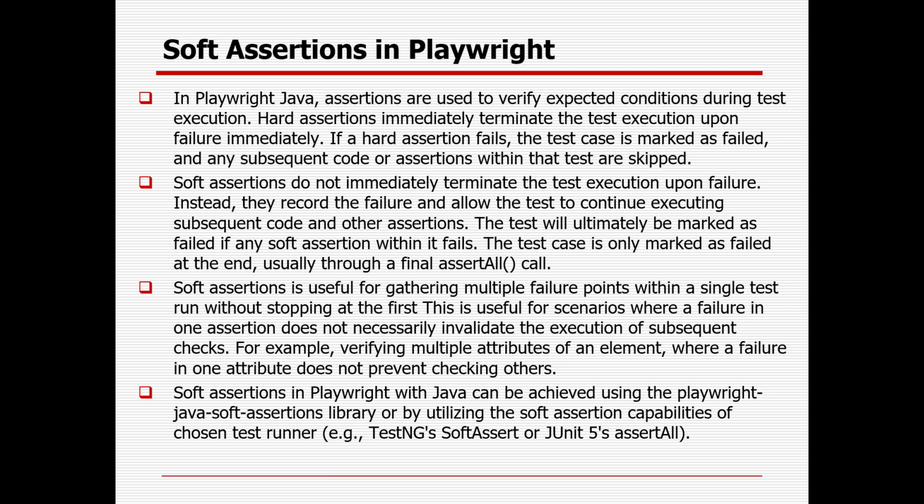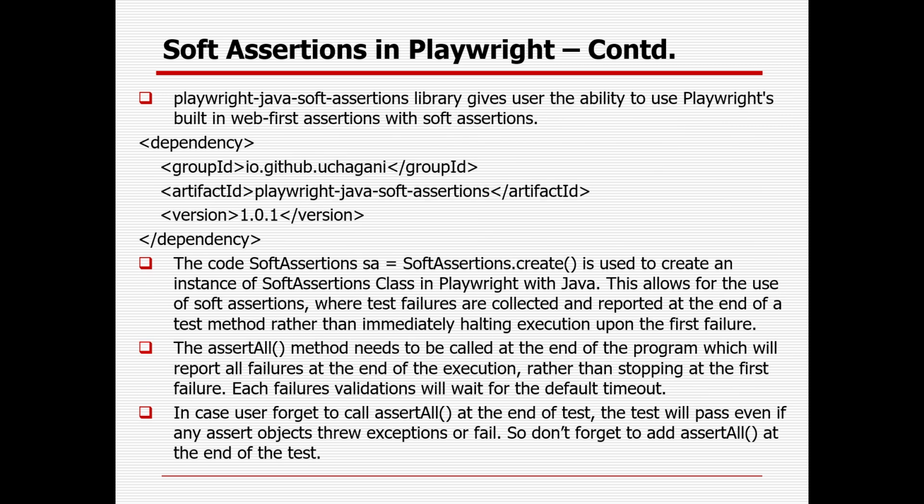Soft assertion in Playwright with Java can be primarily achieved using the playwright-java-soft-assertion library, which is available in the Maven repository. In case you are using Eclipse and Maven, you can add that dependency in your Maven project, or by utilizing the soft assertion capability of the chosen test runner, which can be TestNG or JUnit as well. In the upcoming session, we will see how we can implement soft assertion using TestNG and JUnit. The Playwright Java soft assertion library gives the user the ability to use Playwright's built-in web-first assertions with soft assertion.